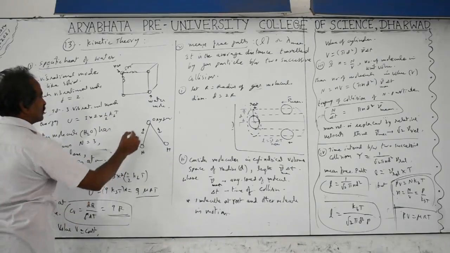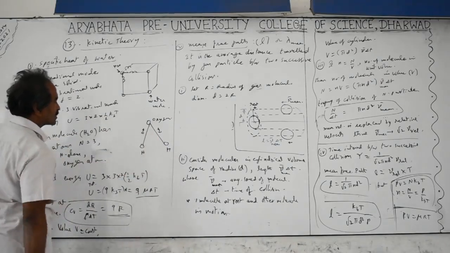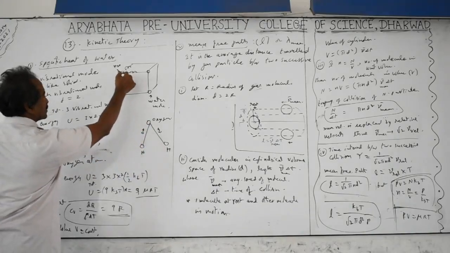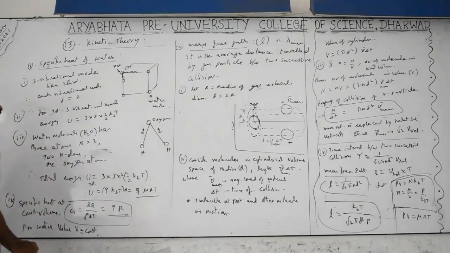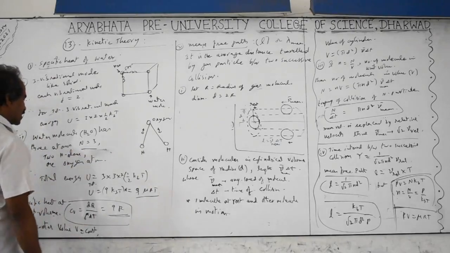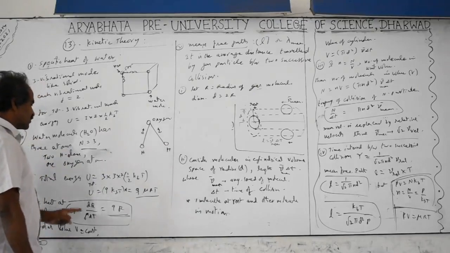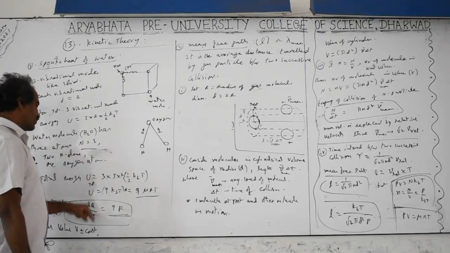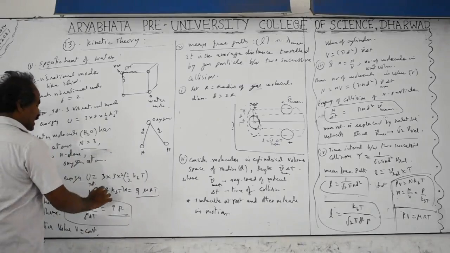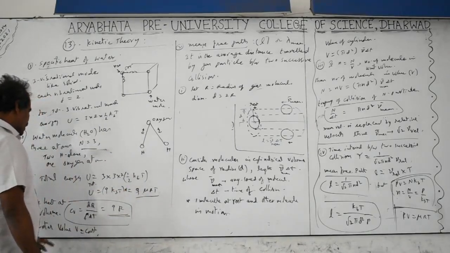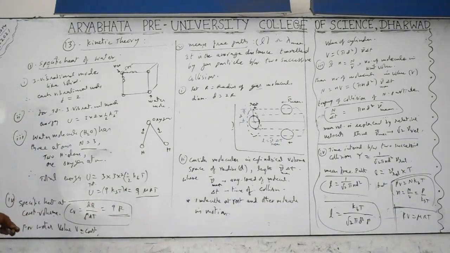But the water molecule has 3 atoms, 2 hydrogen atoms and 1 oxygen atom. Because of the 3 modes for each atom separately, the number of atoms is 3, so the average energy of one molecule is 3 into the energy we got before, which is 3 into 3 is 9kT, which equals 9 into mu RT. And for Cv, imagine the volume is constant with the change of temperature.